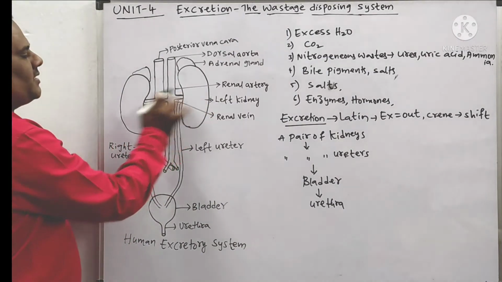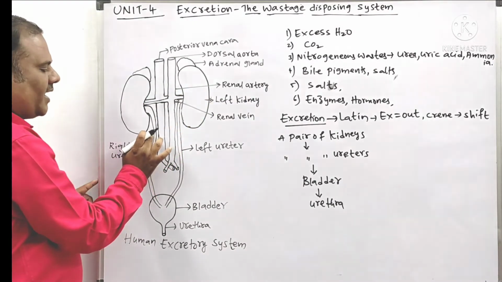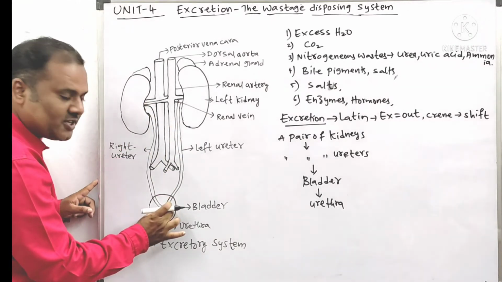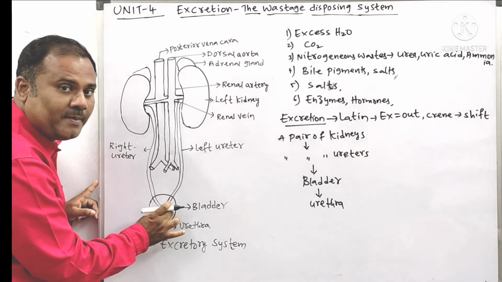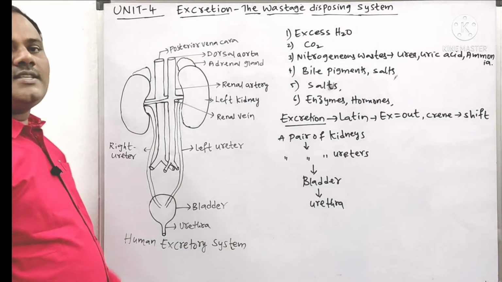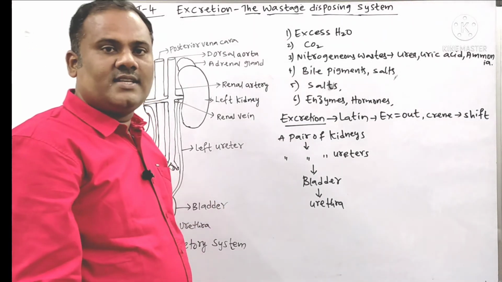You see, it has a pair of kidneys and a pair of ureters. See this tube-like structure, this one tube and this one tube. And they are attached to a sac-like structure, the urinary bladder. This urinary bladder is attached to a tube-like structure, the urethra. So these are the parts of the human excretory system.